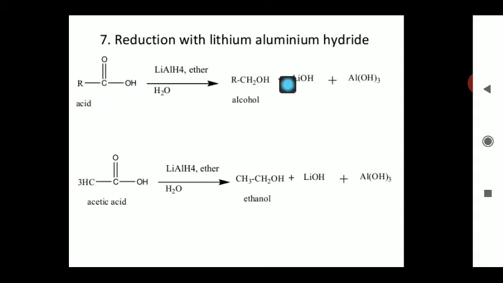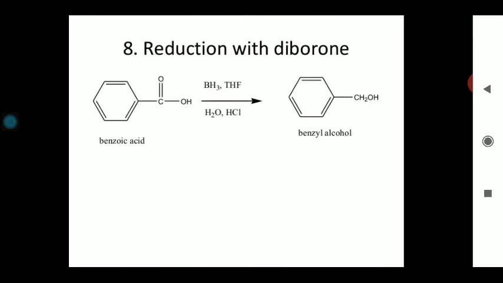So finally alcohol is obtained, and lithium hydroxide and aluminium hydroxide are obtained at the end of this reaction. So in the aqueous medium, in the presence of ether, this lithium aluminium hydride dissociates to form nascent hydrogen, and it is again converted into lithium hydroxide and aluminium hydroxide. In place of this R, you can take a molecule like CH3, and if you take CH3, what will you get? That is ethanol, and this compound will be obtained. So this is the next reaction of lithium aluminium hydride.